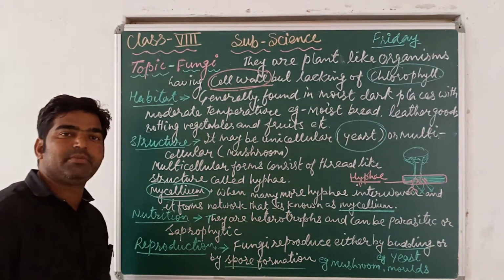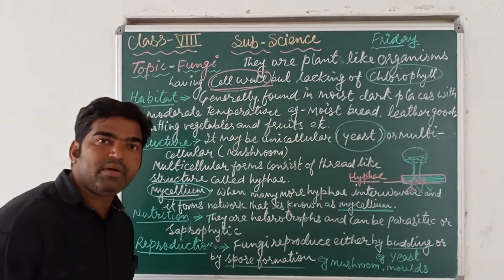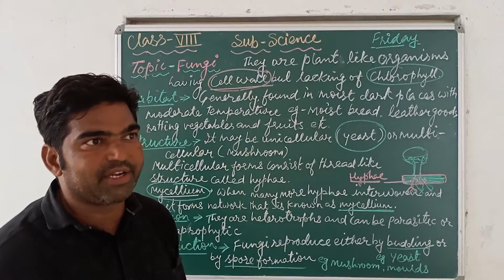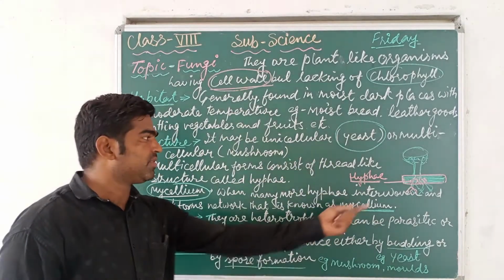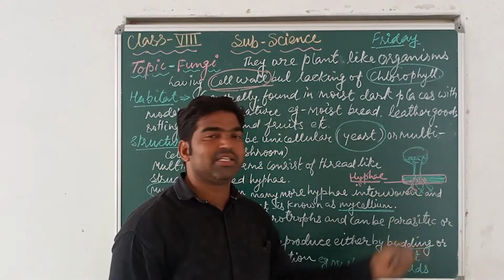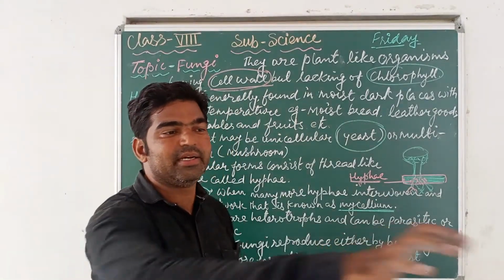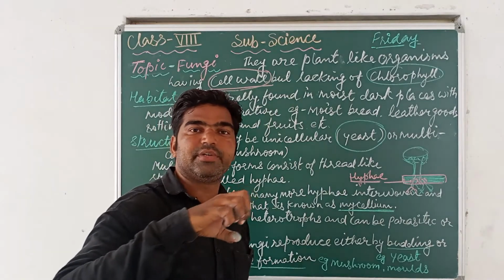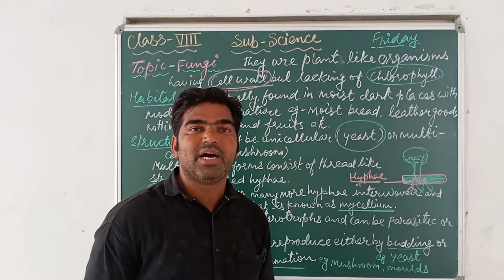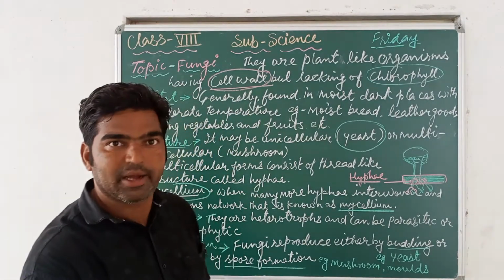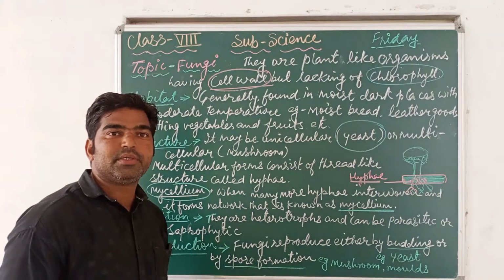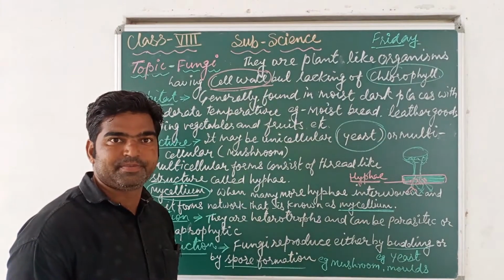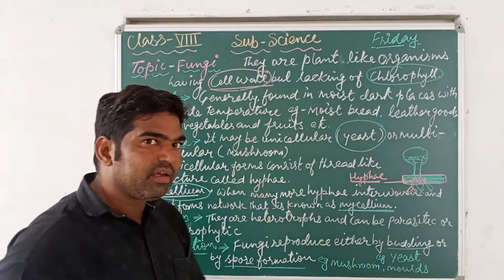And heterotrophs may be parasitic or saprophytic, meaning they depend on other organisms. They form haustoria, or hypha-like structures, and suck the nutrients or food from others, just as you see in the case of Cuscuta. Cuscuta absorbs nutrients from other plants, meaning it depends on others.